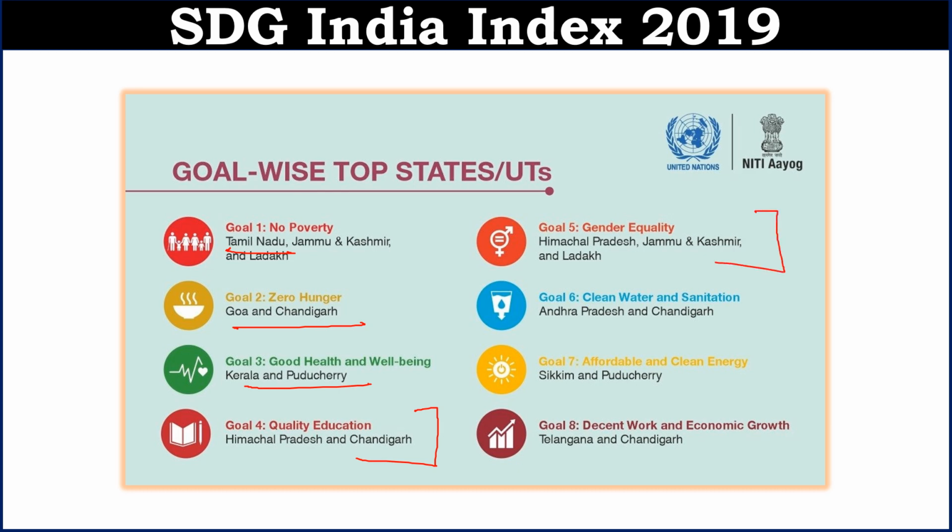Goal 6 is clean water and sanitation. In this, Andhra and Chandigarh have done well. Goal 7 is affordable and clean energy. In this, Sikkim and Puducherry have done well. Goal 8 is decent work and economic growth. In this, Telangana and Chandigarh have done well. You have to remember the goal numbers also. In NABARD, many times the goals have been asked. So in future examinations also, goals can be asked.